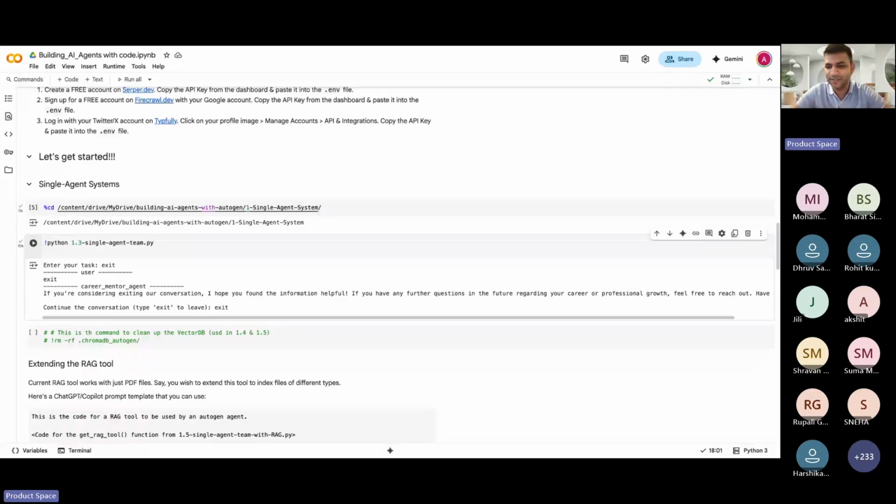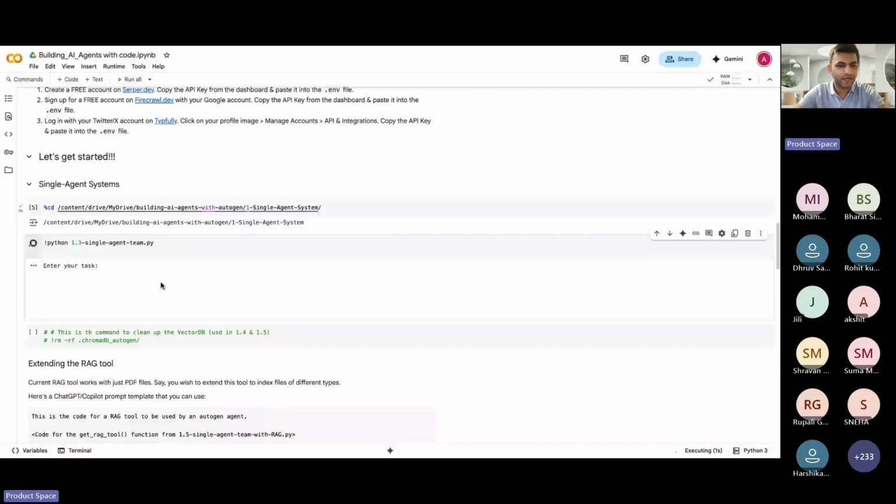All right, let's hear what the challenge is. How to become a junior AI engineer in London? Okay, that's an interesting question. Let me run the agent. So my task is this: how to become a junior AI engineer in London. Let it act on it.